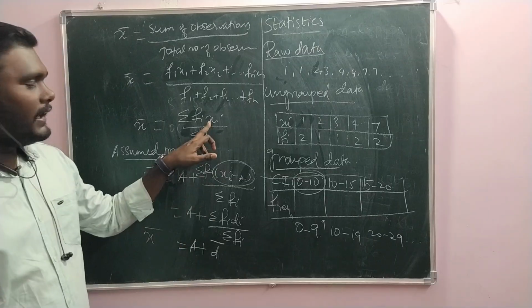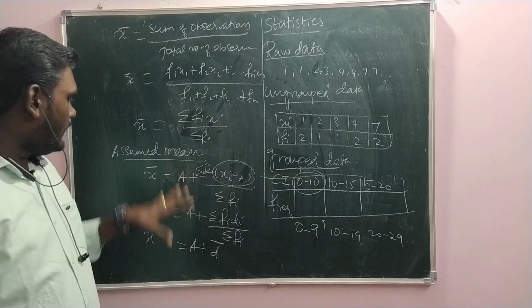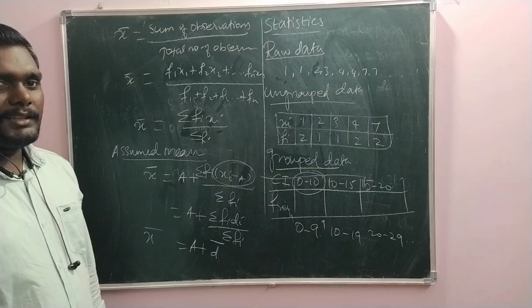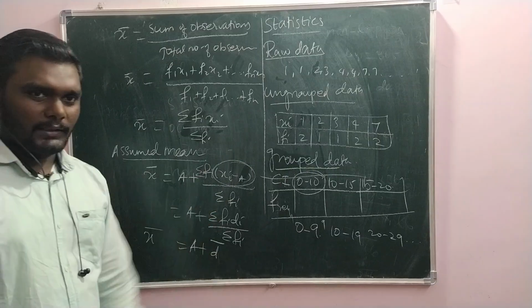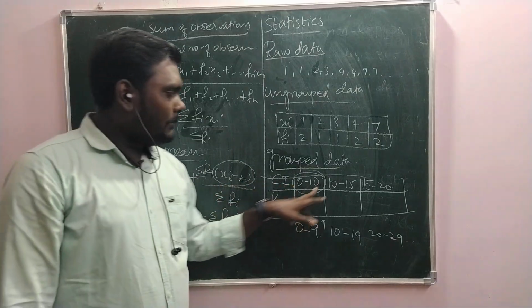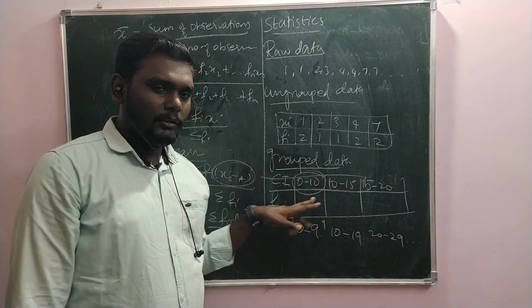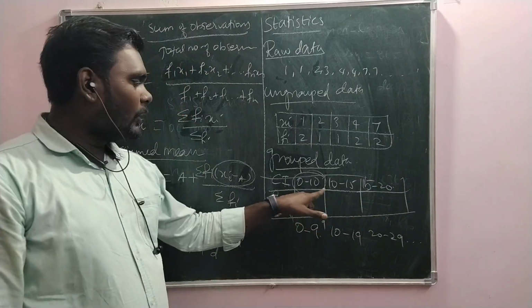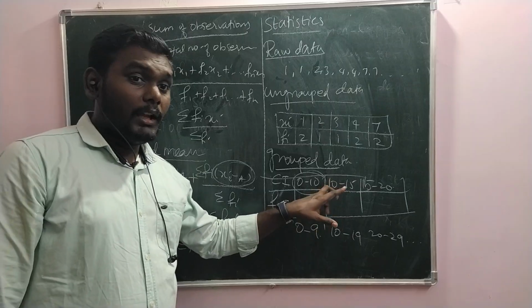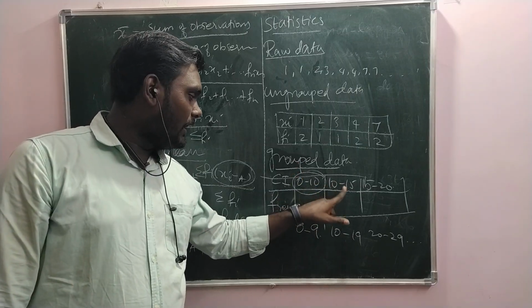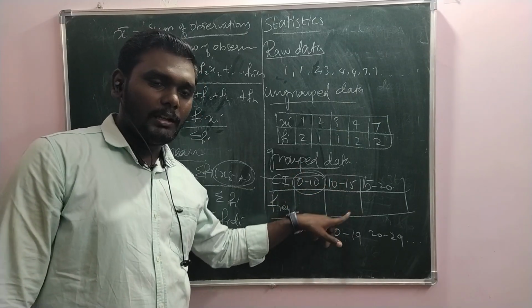I told you, here di bar is the mean of the deviations. That is the assumed mean method. And then the step deviation method means one more step extra. That means these numbers are all getting bigger, so we can't handle it. So we assume one of the values as the mean, either from the class interval, the class mark, or the frequency.